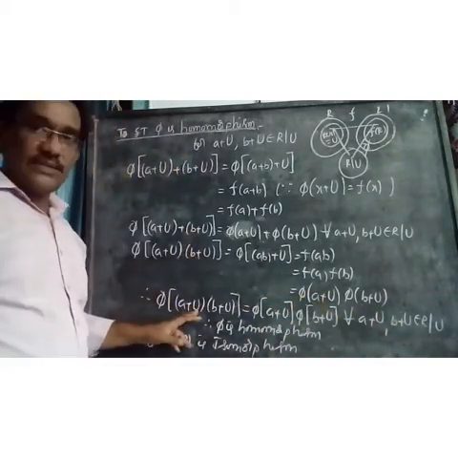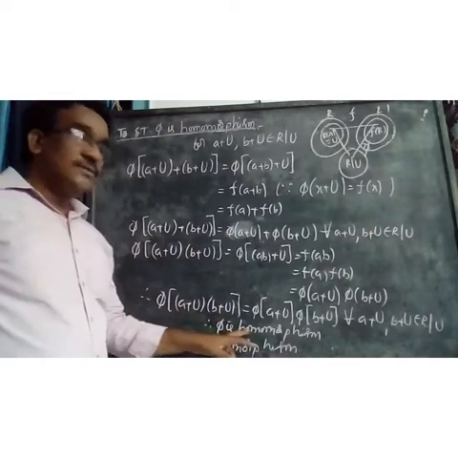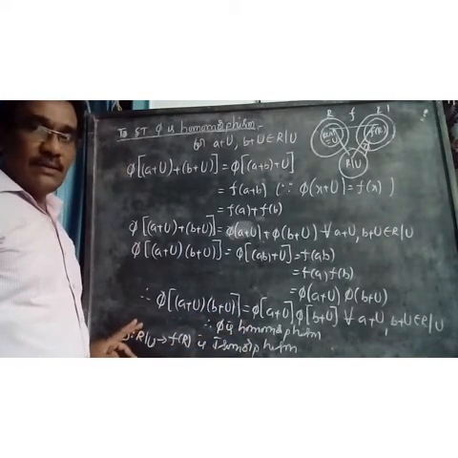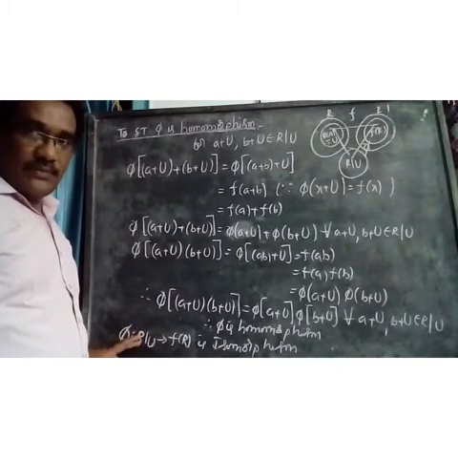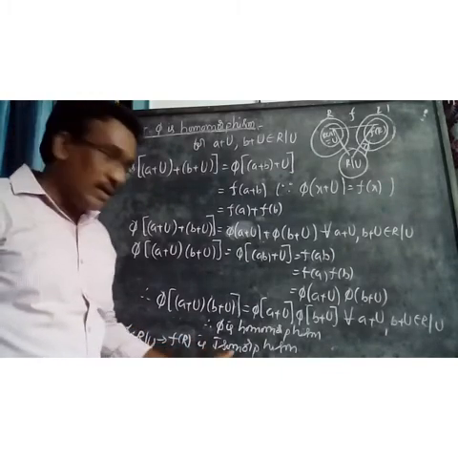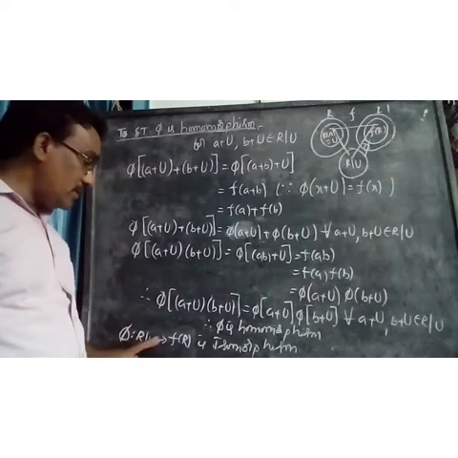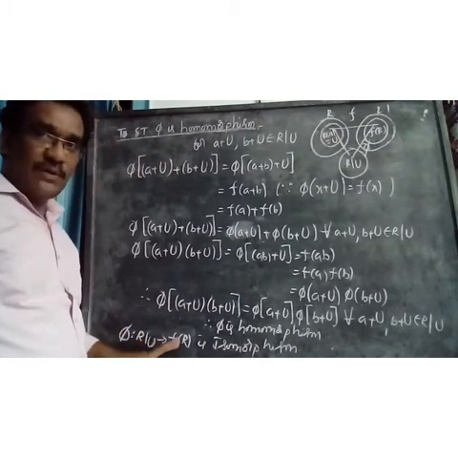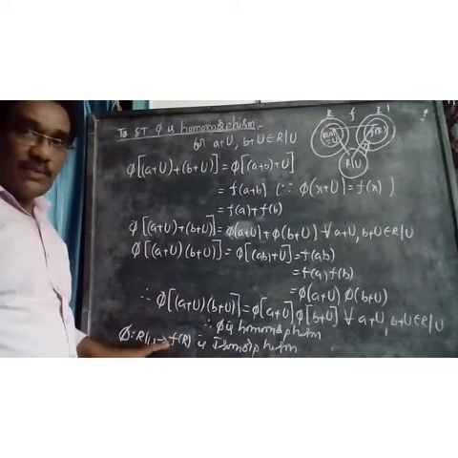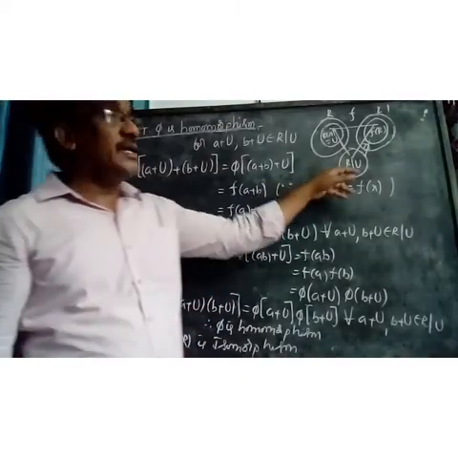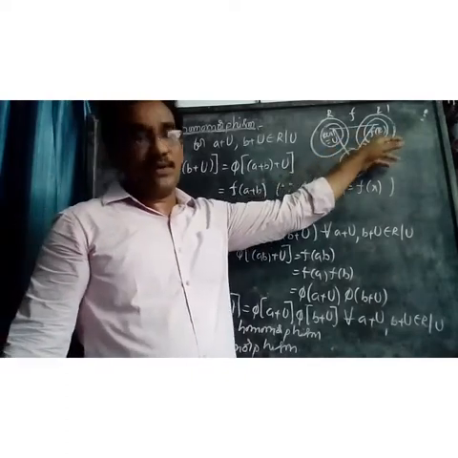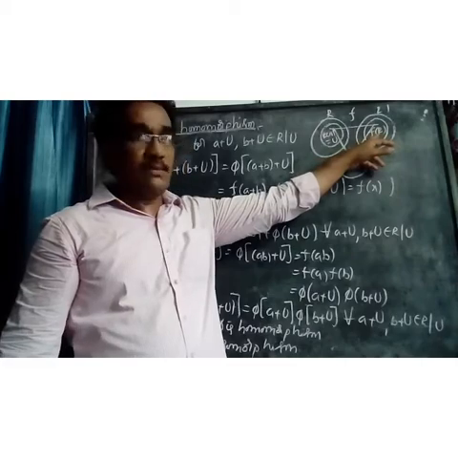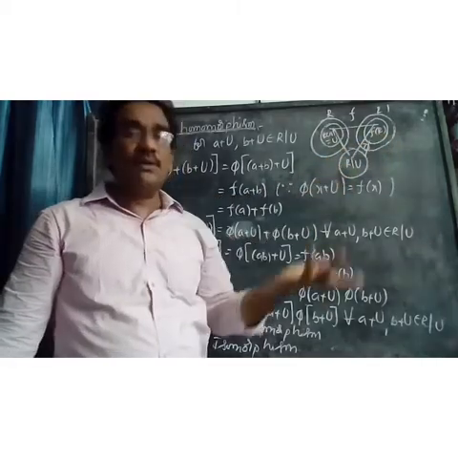Therefore, these two conditions are satisfied by pi. Pi is a homomorphism. Therefore, pi is one-one, onto and a homomorphism. Therefore, pi is an isomorphism from R by u to f of R. Therefore, R by u is isomorphic to f of R. What is f of R? The homomorphic image of R. Therefore, the homomorphic image of R is isomorphic to R by u.